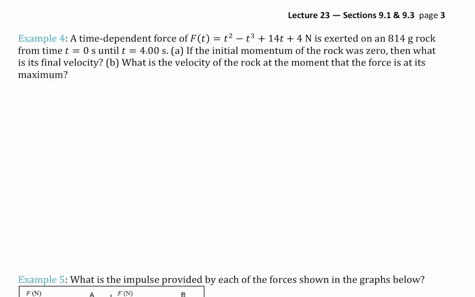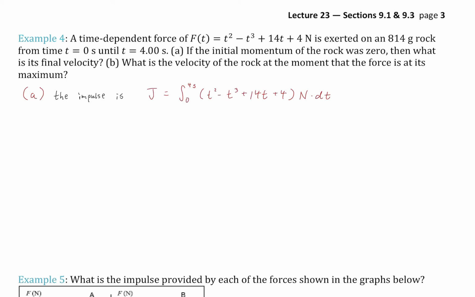So a time-dependent force is given here, t squared minus t cubed plus 14t plus 4, all in units of newtons, exerted on an 814 gram rock over a duration of 4 seconds. So a much longer time. If the initial momentum of the rock was 0, which means its initial velocity was 0, then what is its final velocity? All right, let's do it.